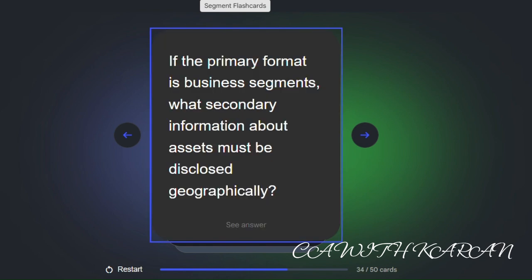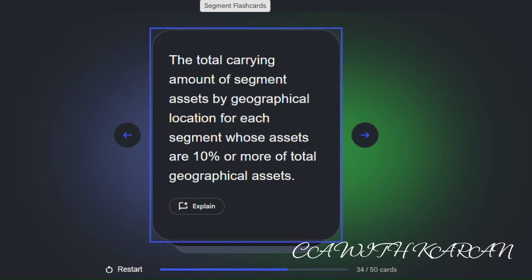If the primary format is business segment, what secondary information about assets must be disclosed geographically? The total carrying amount of segment assets by geographical location for each segment whose assets are 10% or more of total geographical assets.